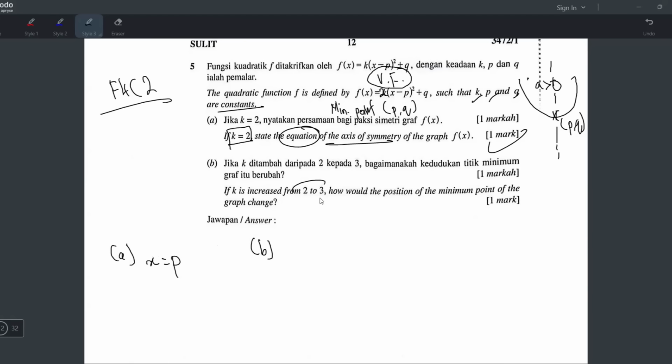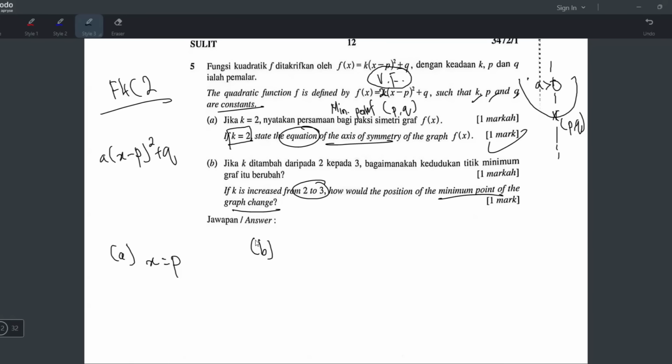If K is increased from 2 to 3, how would the position of the minimum point of the graph change? In other words, they change the A value. Because when you write vertex form, it's like that, right? X minus P square plus Q. Yeah, and the A, they use K, they write K for this question. So they say this K originally is 2, but what happens if I change to 3? How would the position of minimum point of the graph change? Okay, I'll tell you straight away, the minimum point will not change.